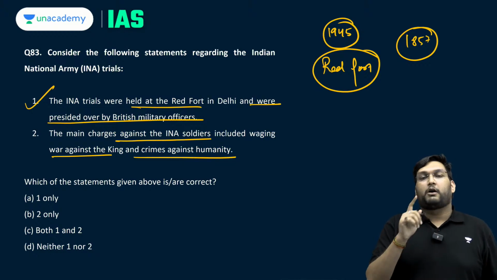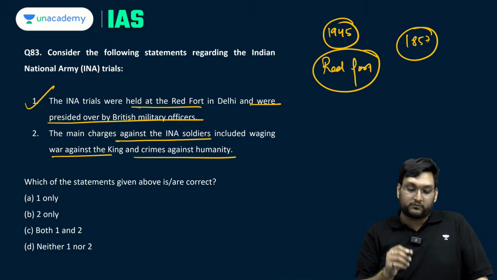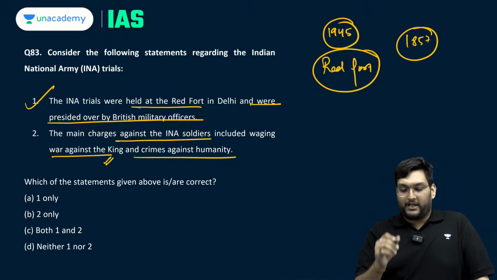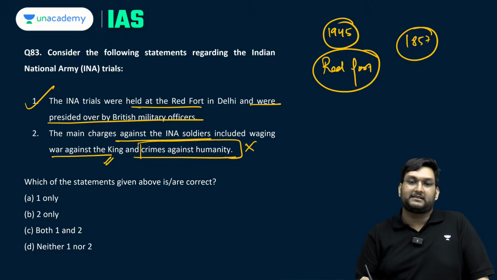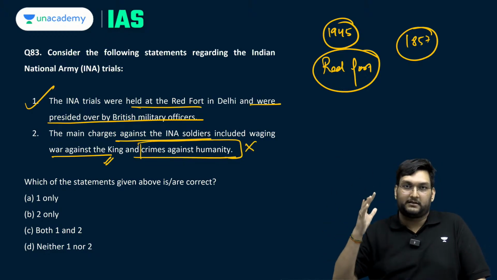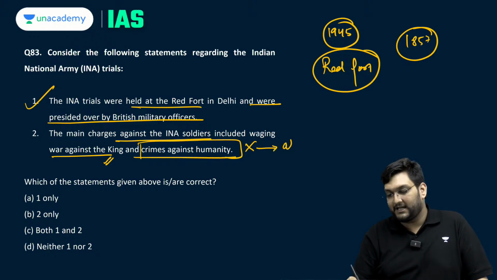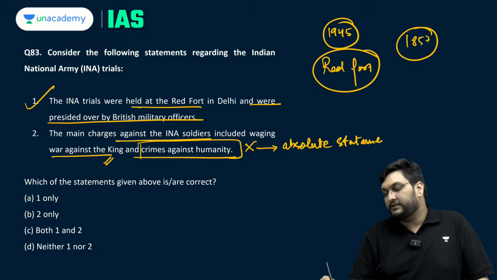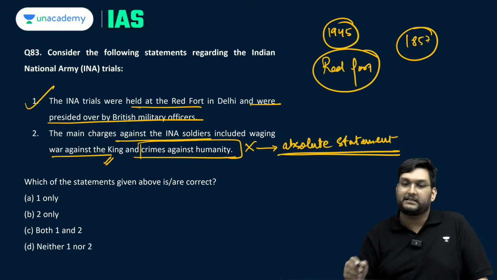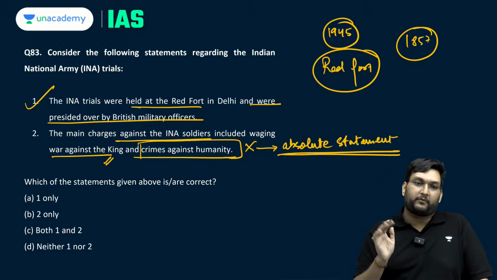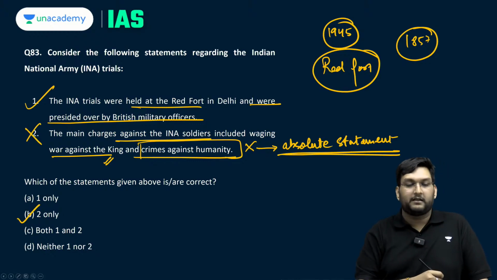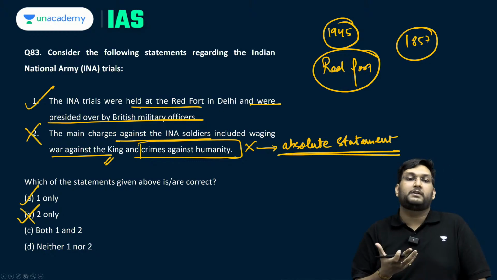This is correct. However, the charges on them were war against the king and not crimes against humanity. Humanity means everybody in the whole earth itself. This is again an absolute statement. So, if you are reading only half of the statement or not paying attention, you will actually lose these types of questions, which are very easy, making only one as correct.